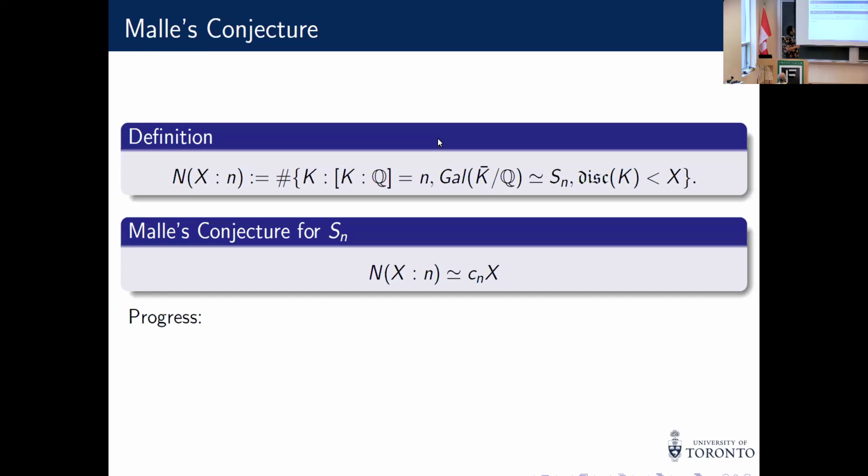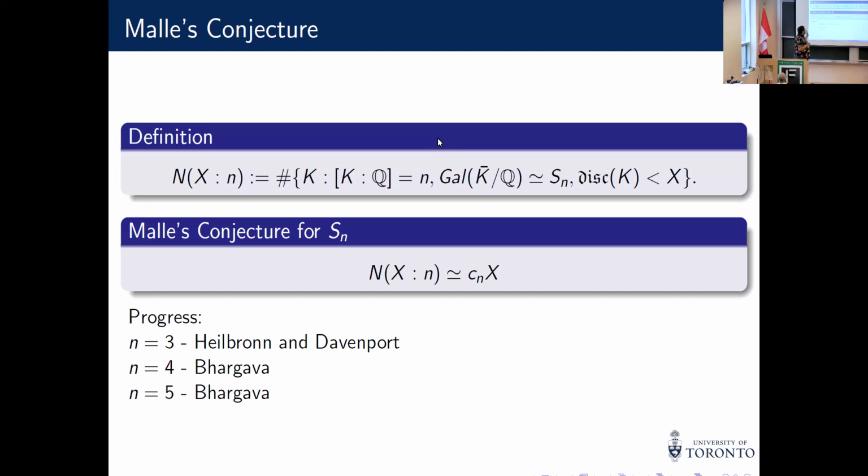So the progress on this so far is: n equal to 3 was proven by Davenport and Heilbronn. n equal to 4 was settled by Bhargava, and n equal to 5 was settled by Bhargava again. Beyond this there is no progress, and in general there are a few main difficulties that come up in approaching this problem.